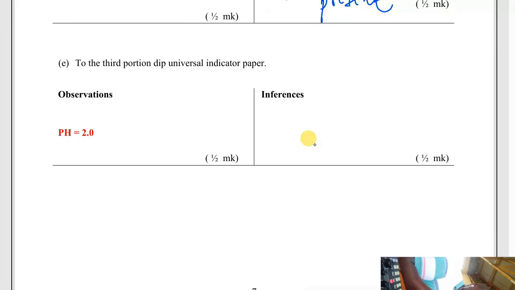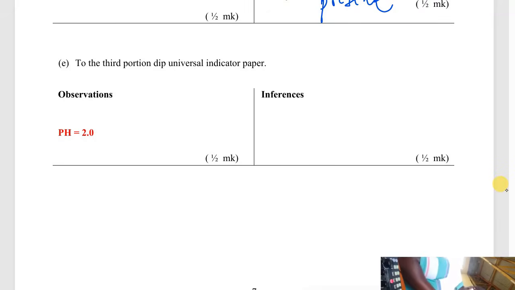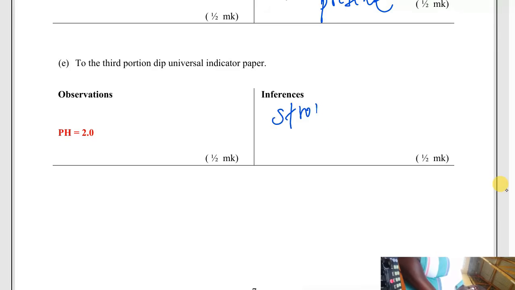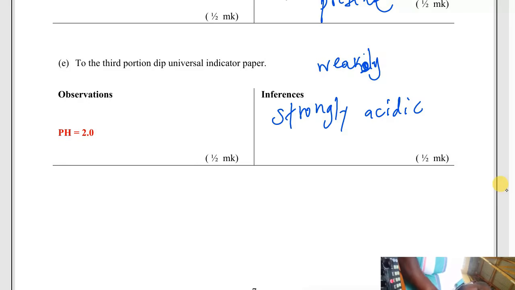For my case, the color was red, which indicates that the pH is 2, and if the pH is 2, that is a very strong acid. You simply write here, strongly acidic. So if the pH is 1, 2, 3, you say strongly acidic. If the pH is 4, 5, 6, you say weakly acidic. I don't know whether these are the correct spellings. Weakly acidic, right? Yeah.